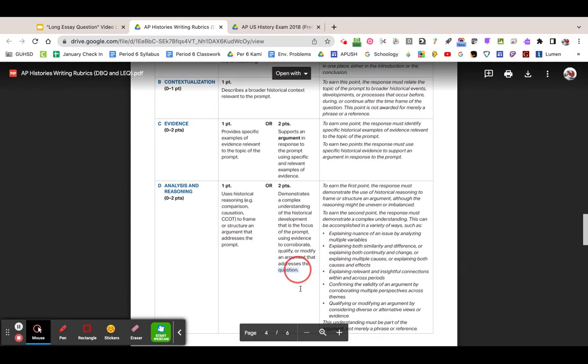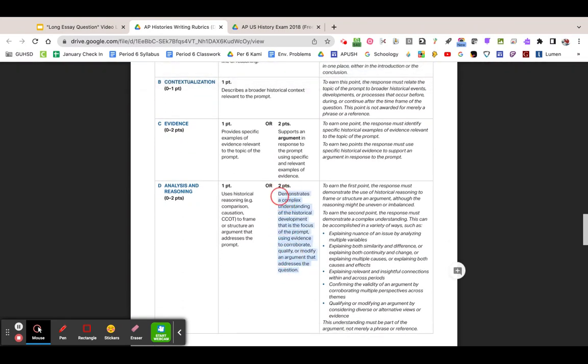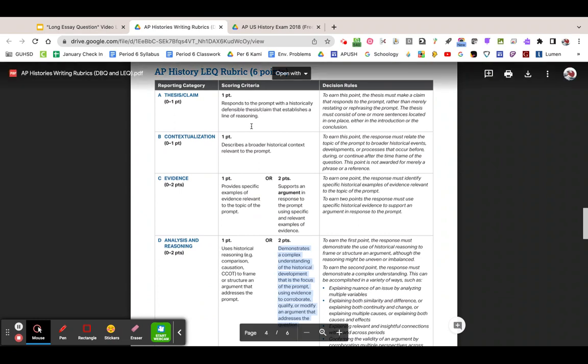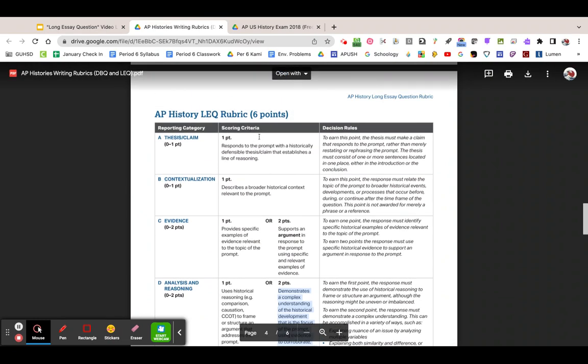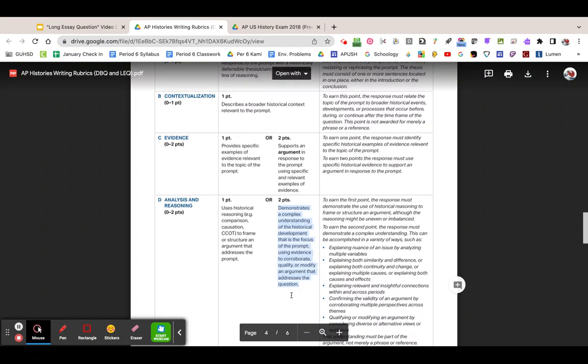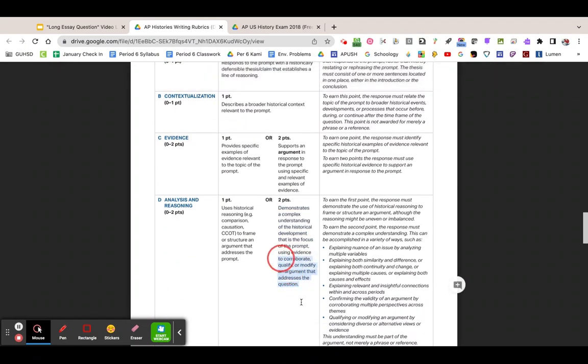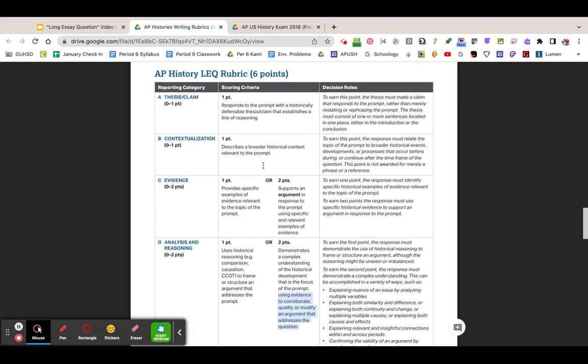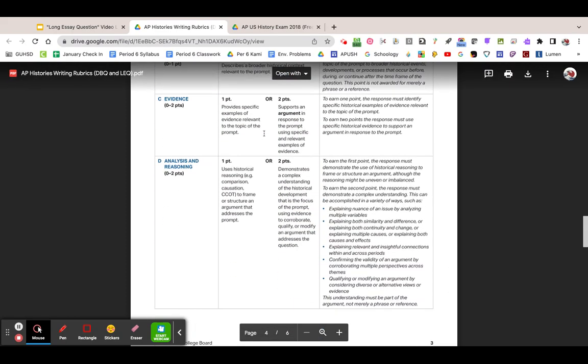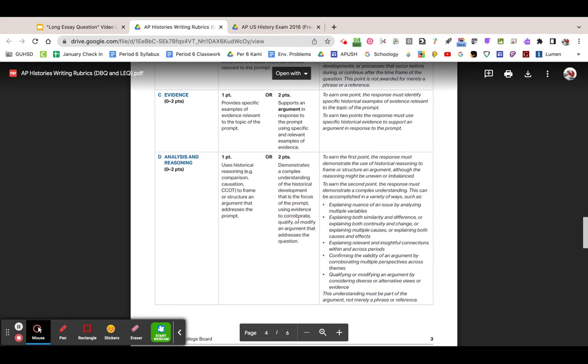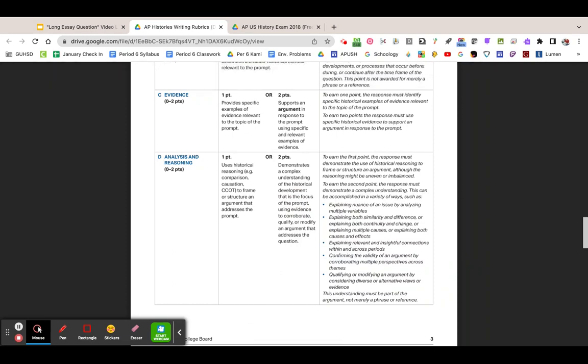Now, if you're a student that has a very complex understanding, and again, I really feel that this is difficult for most students to do, so it's okay. That's why this is out of 40 points, not out of 6 points, or out of 4 points in our class. Times 10 is 40 points, not 6 points out of 60. Then you can go ahead and you can get an extra point. But again, this has to be reflected in the thesis. So your thesis has to be complex, and your argumentation inside the body paragraph has to be complex.